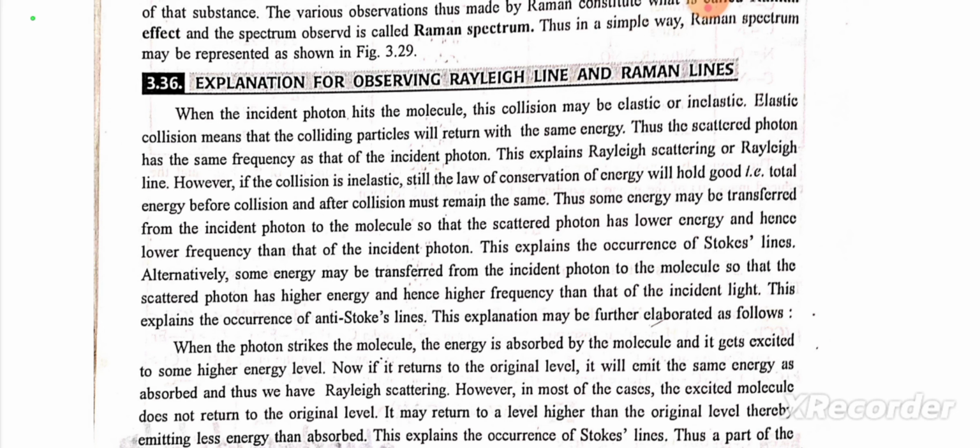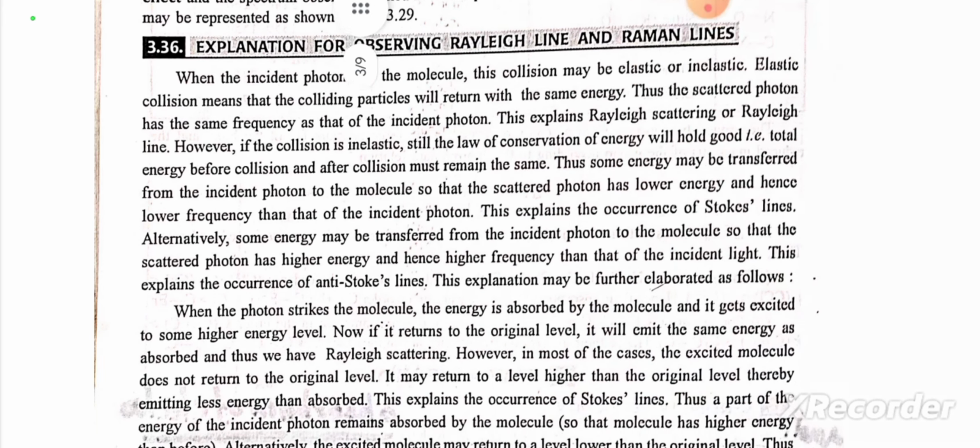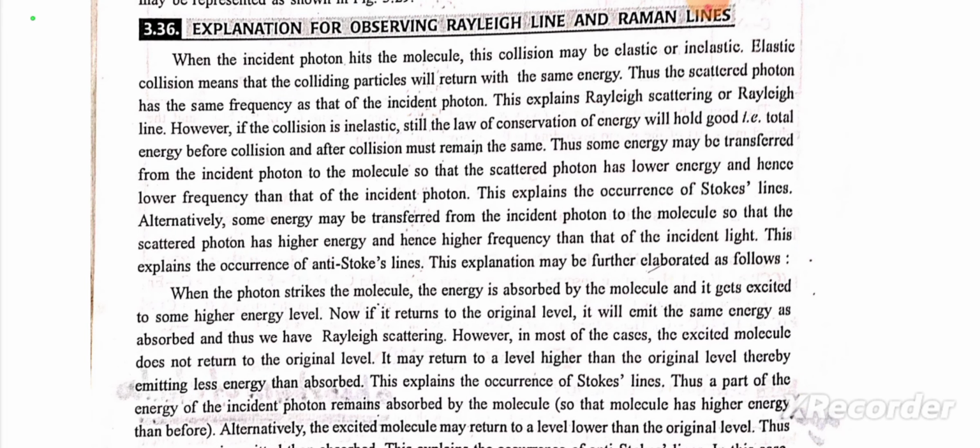However, if the collision is inelastic, still the law of conservation of energy will hold good, that is, total energy before collision and after collision must remain the same. Thus, some energy may be transferred from incident photon to the molecule so that the scattered photon has lower energy and has lower frequency than that of the incident photon. This explains the occurrence of Stokes lines.